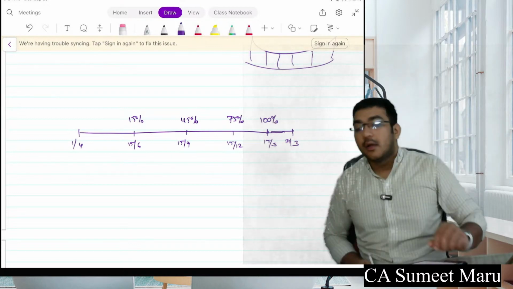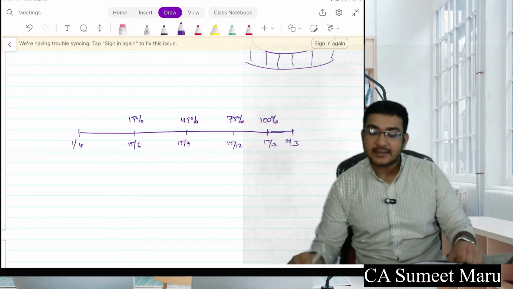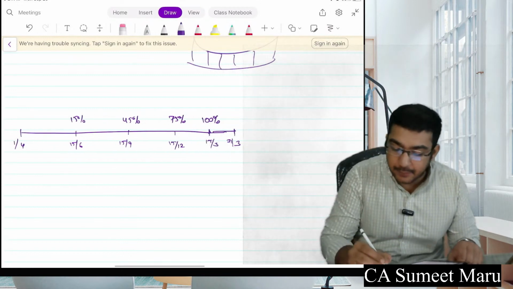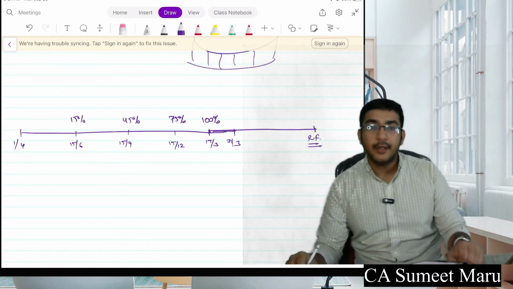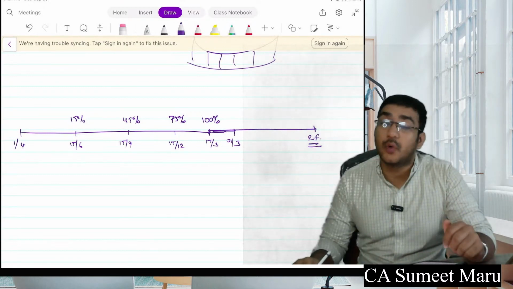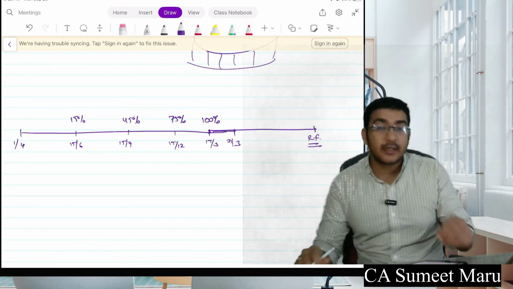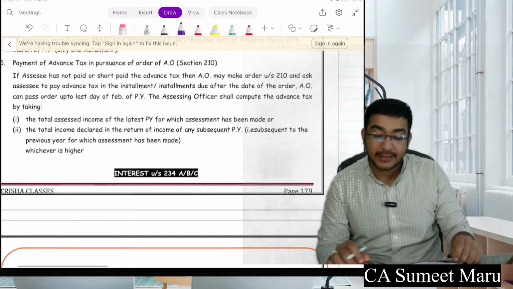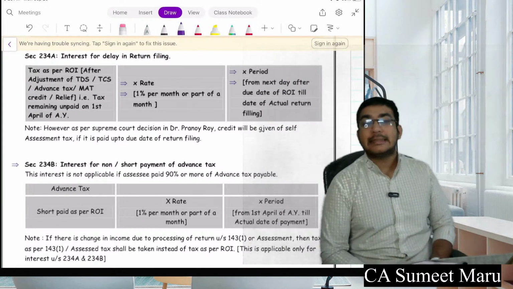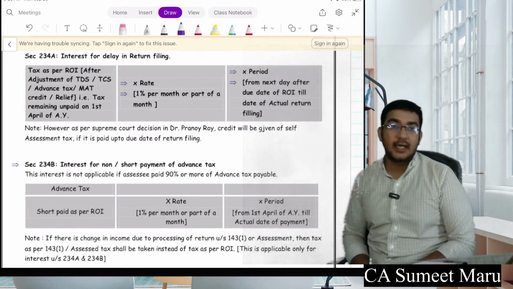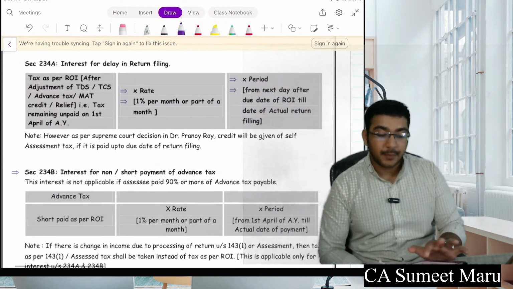Okay. Now if you don't pay this, then there are 3 different types of interest which are applicable to you, which are sections 234A, B and C. It is very interesting to understand these sections' applicability, because a question can come to ask you about the interest for 234A, B and C. So pay attention here.